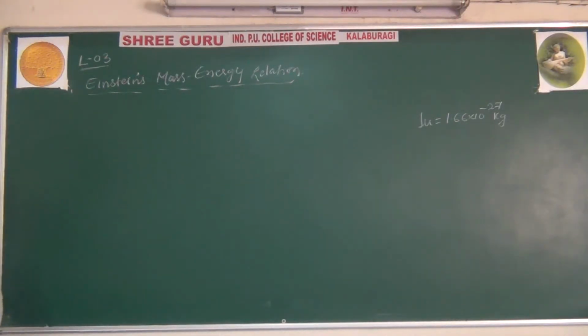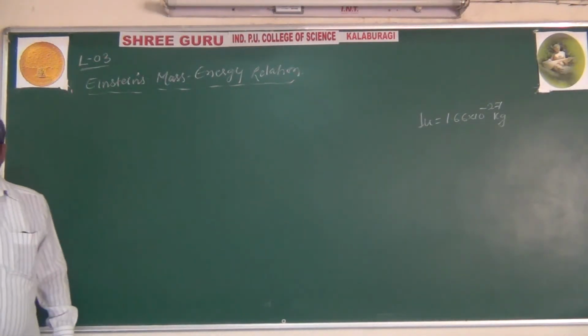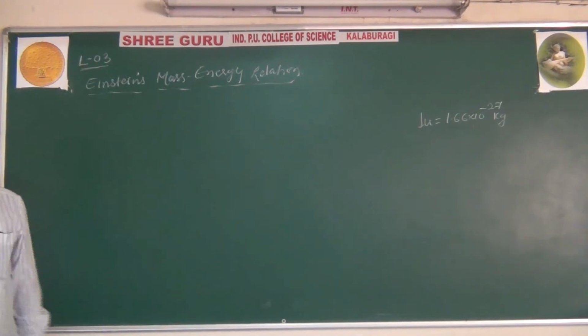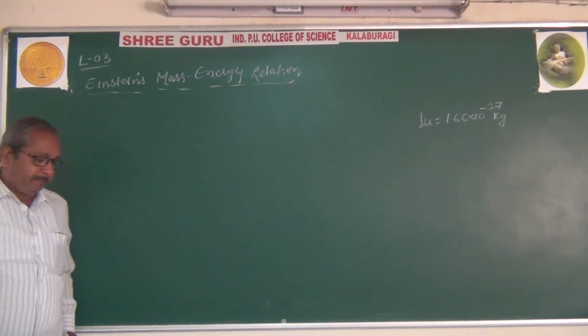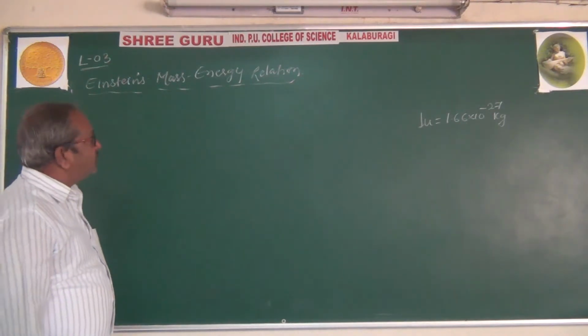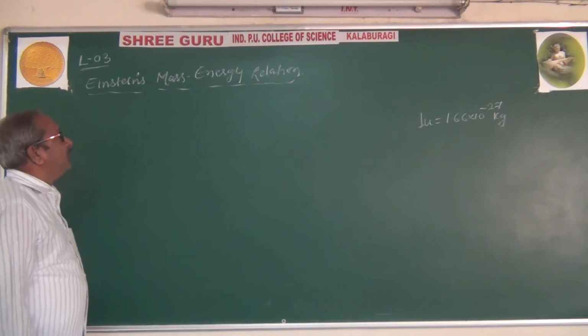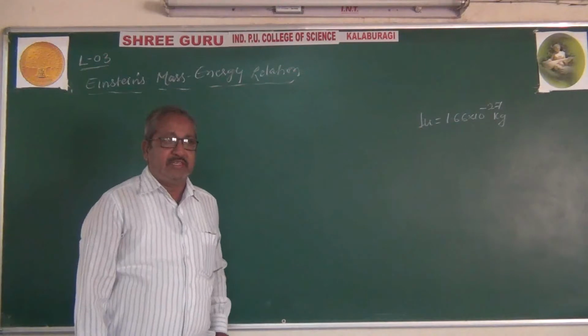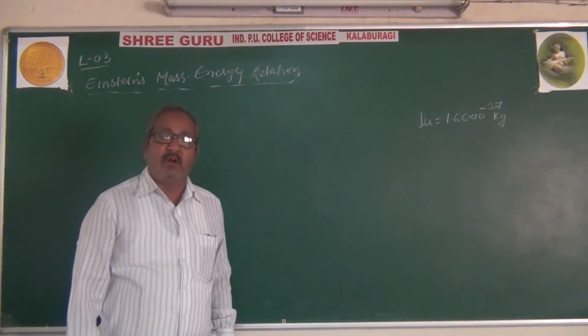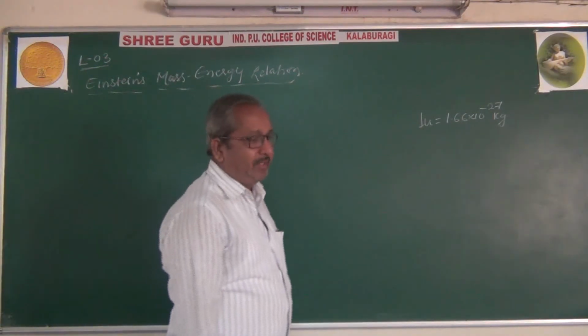Now today we will go to Einstein's mass energy relation. As it was known previously in the first PUC, in chemistry as well as in physics, mass and energy are different quantities, not related with one another.